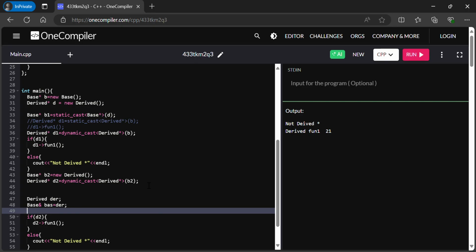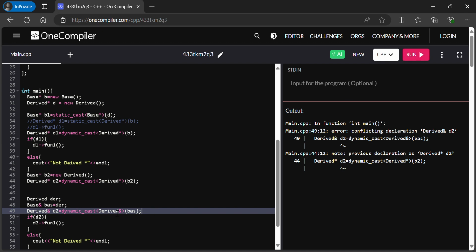Now if we do dynamic cast of this base, then I will get bad cast.